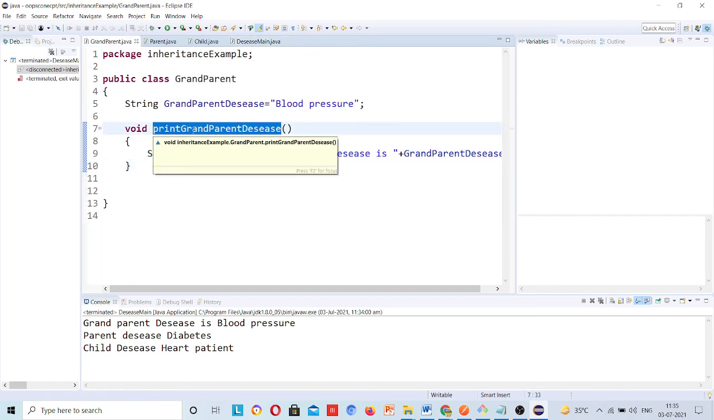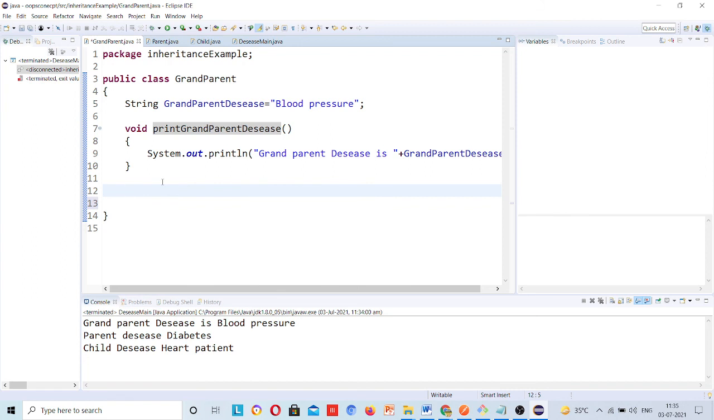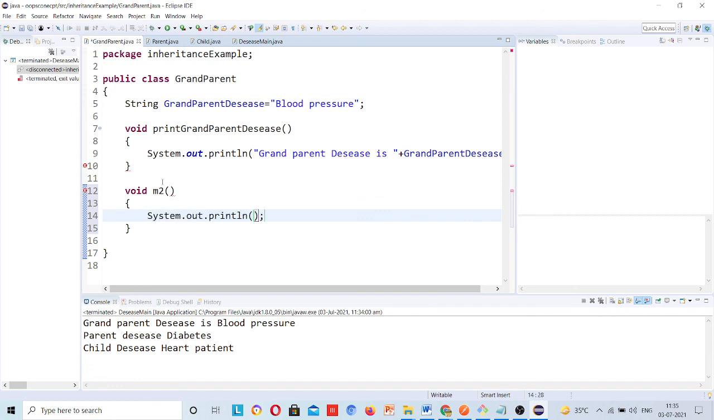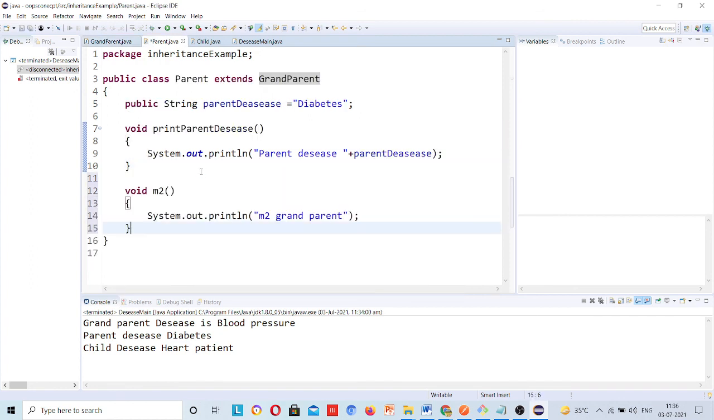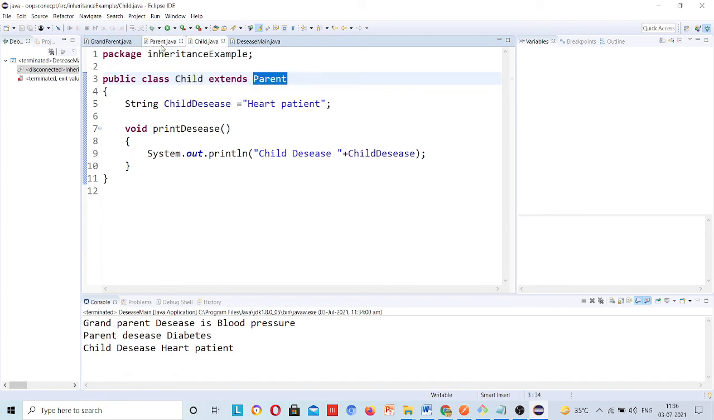suppose we have this print grandparent disease. Instead of that, one more method, I have void m2, and sys out m2 grandparent. Okay, and similarly I have this m2 method in the parent class also. M2 parent. Okay, and child wants to extend the parent class.